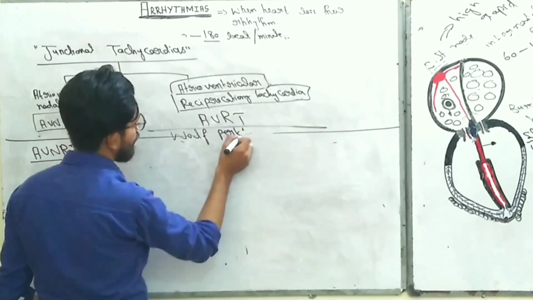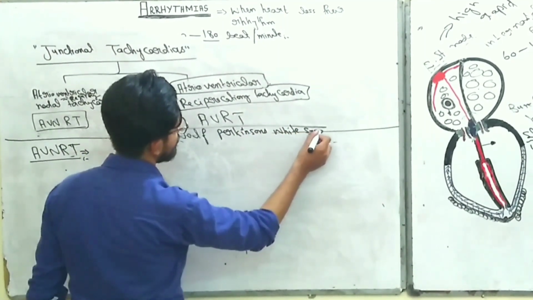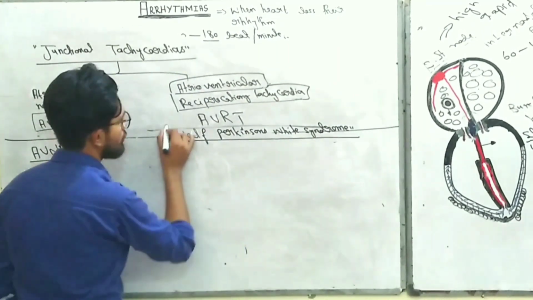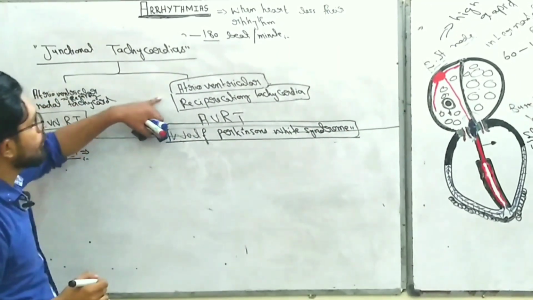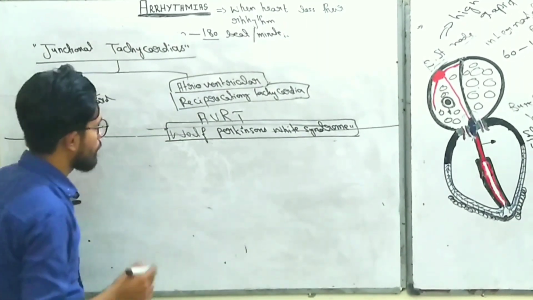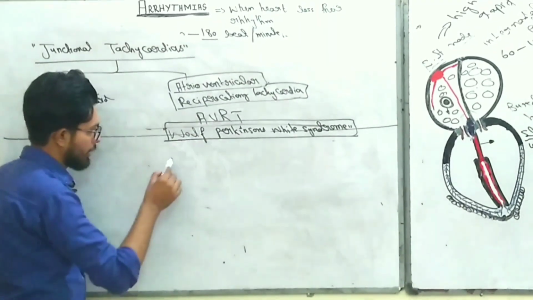Wolff-Parkinson-White syndrome. Again, this atrioventricular reciprocating tachycardia is also known as Wolff-Parkinson-White syndrome. In this syndrome, there is, okay, I will draw it here.